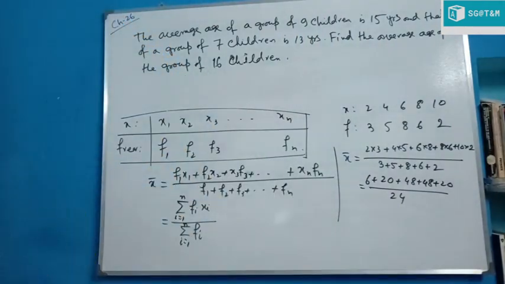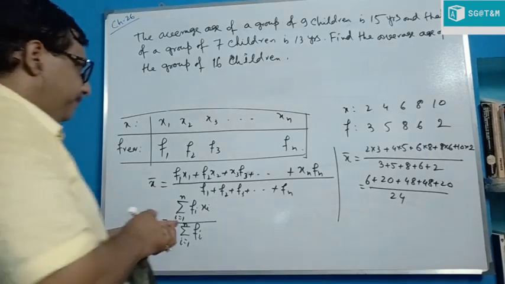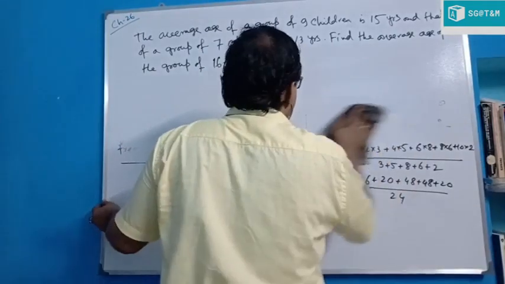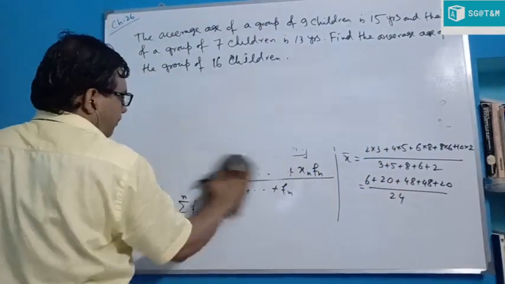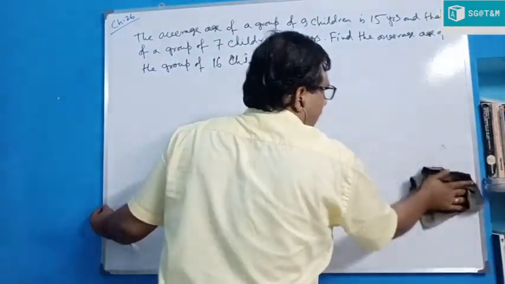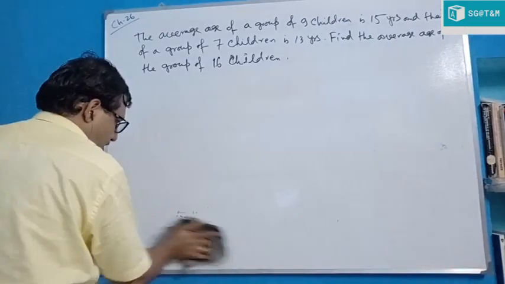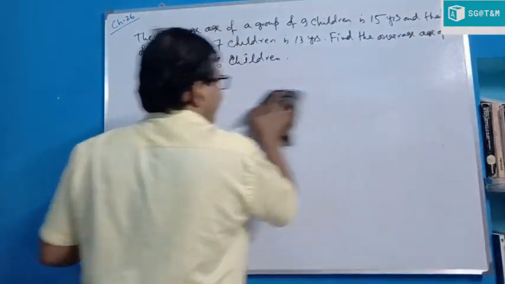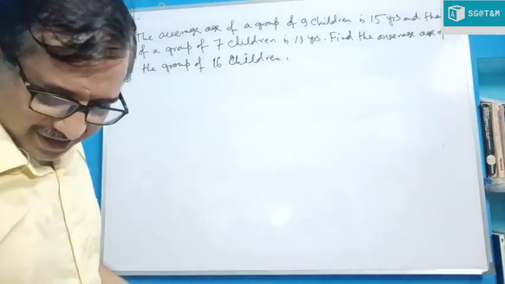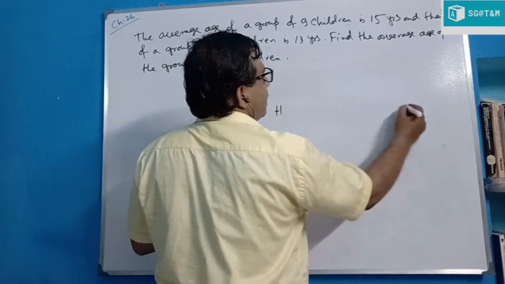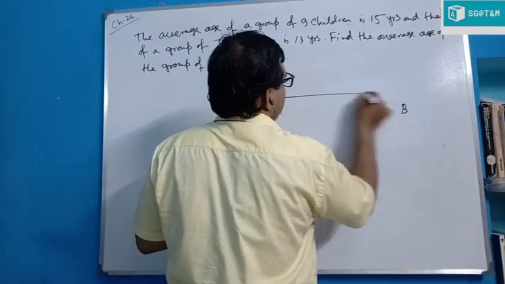Okay, another question. This is the first one, and the second one is: if a train starts from Howrah to Wendell, obviously the local train is not started yet. Suppose this is Howrah station, this is Wendell station.